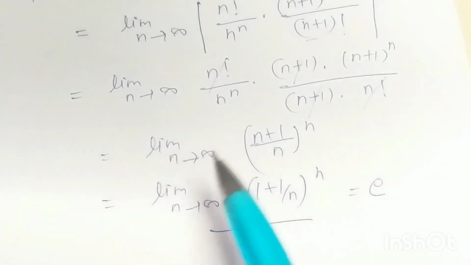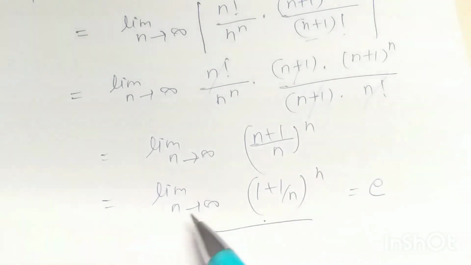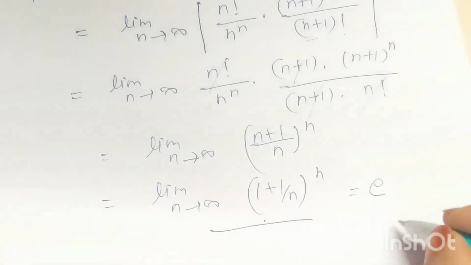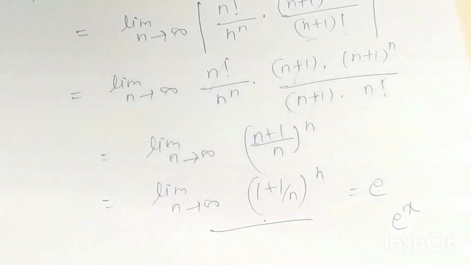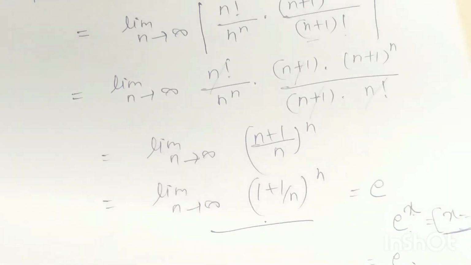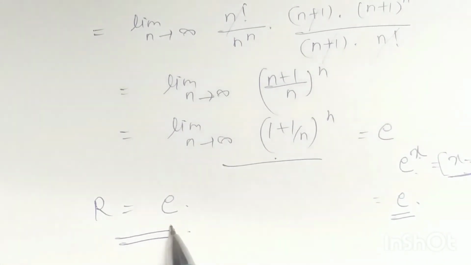So limit n tends to infinity n plus 1 by n to the power n, or we can write it as limit n tends to infinity 1 plus 1 by n to the power n, which is actually e. E is what here? We take the exponential series e to the power x when this x is equal to 1. Okay. Then this e to the power x becomes e. Right? So the radius of convergence is e here.